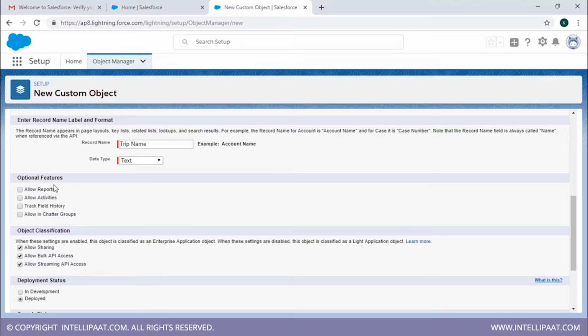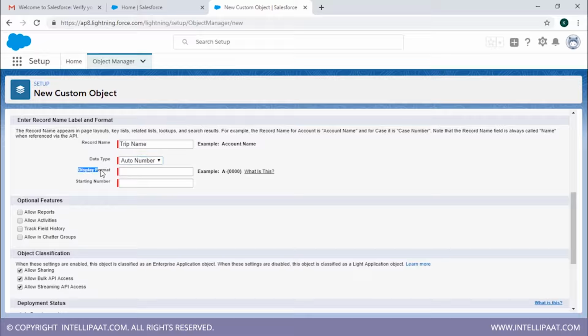Next, we'll move on to this particular section which says enter record name, label and format. Record name, it says trip name, it automatically comes up. Data type. Now we have two types of data types over here, which is text and auto number. You can have any one that you want, but here since we're gonna have the car name in numerals, we'll choose this as auto number.